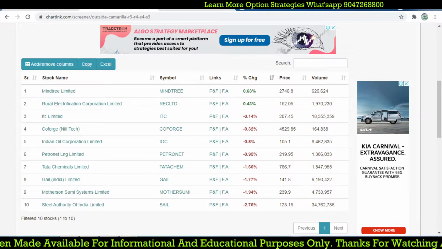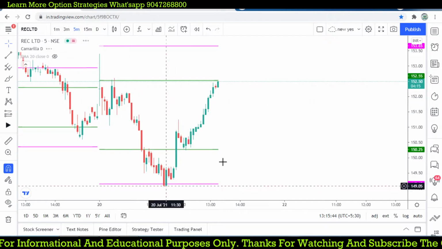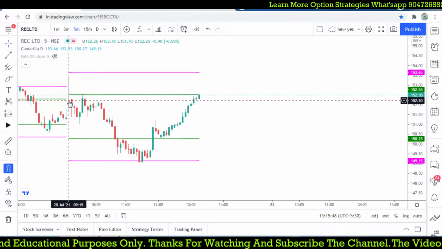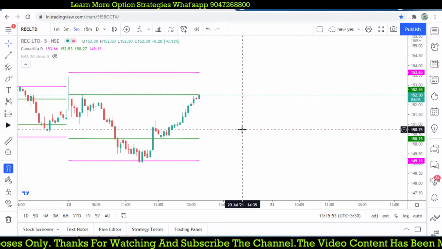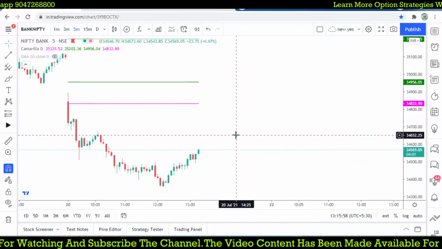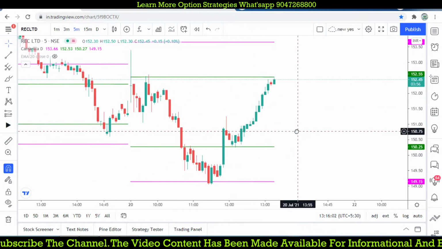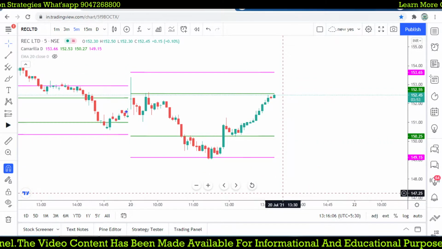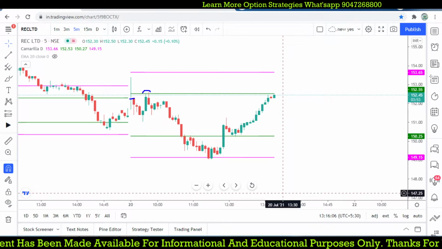And the next stock which forms is REC Limited, and let's check that REC again. Here the same stock opened in between the levels. So the open price is here. Just check it out, the open price. REC, again another good trade opportunity because we are focusing on this stock for a range bound trade. It opened between R3 and S3 and initially took the resistance 3.